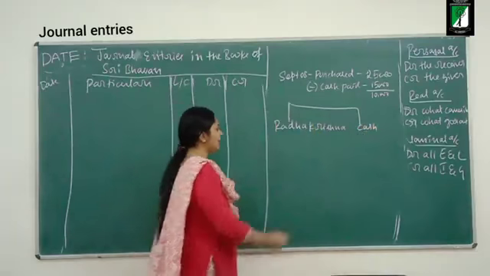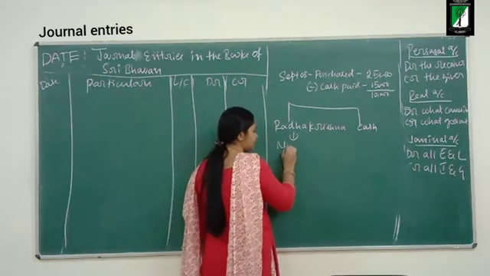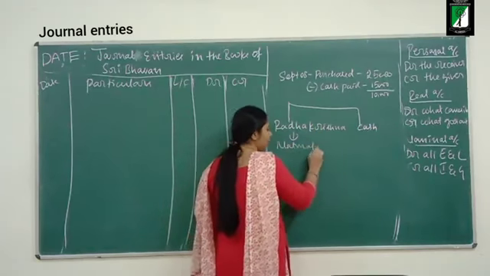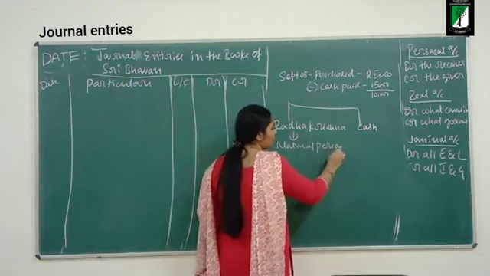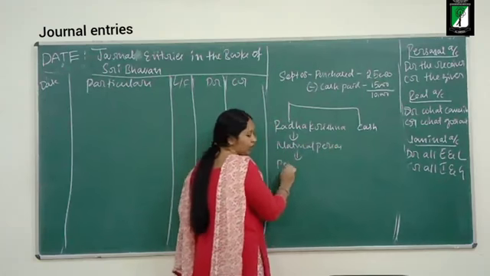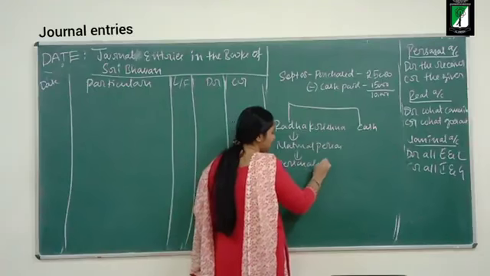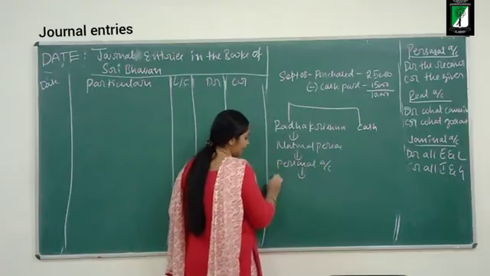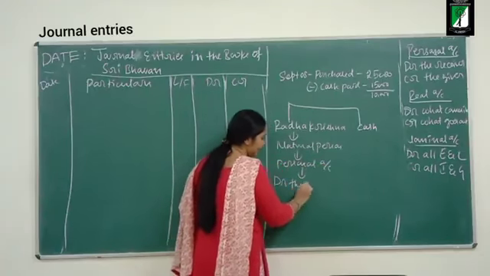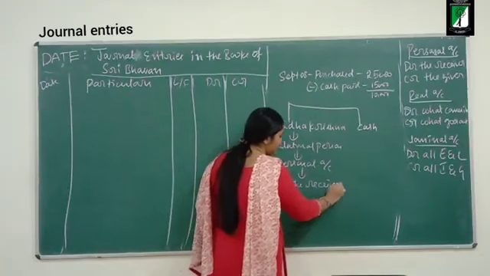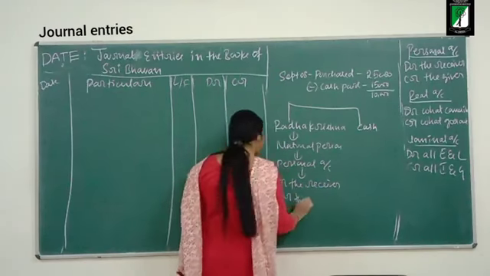Cash. Radha Krishna is a natural person, so the personal account rule applies. What does the personal account rule say? Debit the receiver, credit the giver.